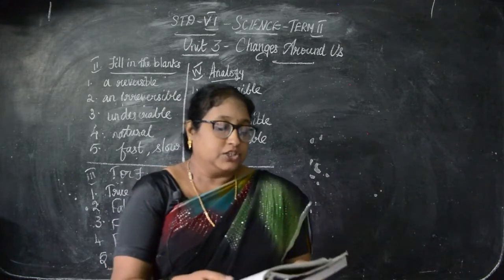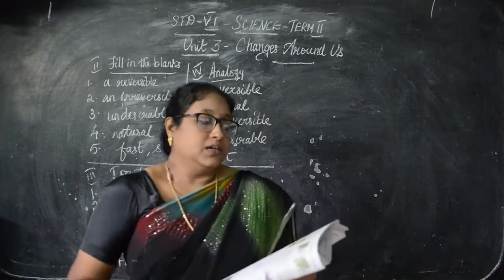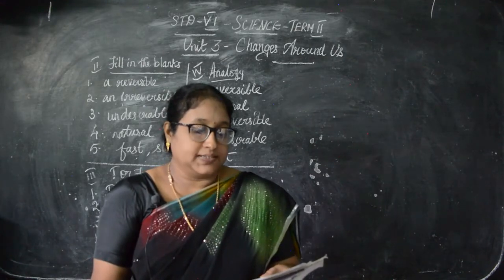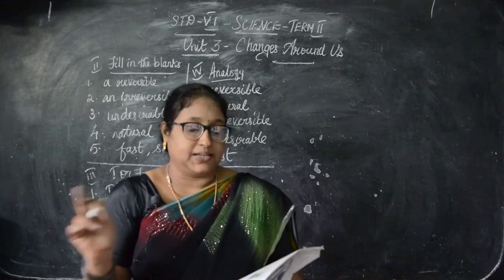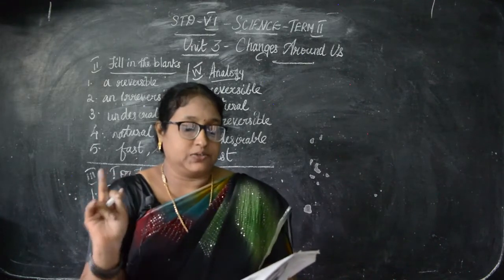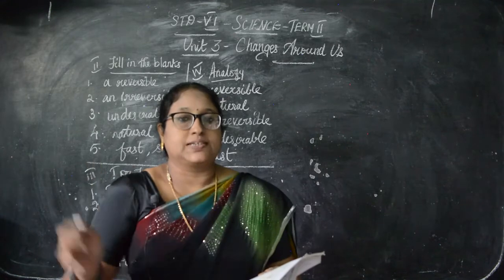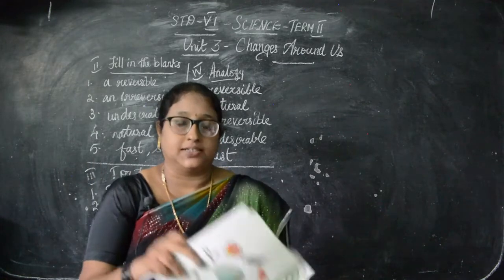So in that, open the bracket, changes which take place over a long period of time are known as slow changes. Hours, days, months, years, strike it out. So changes which take place over a long period of time are known as slow changes. Close the bracket. That's your third short answer.